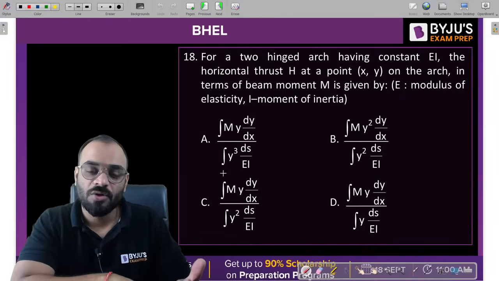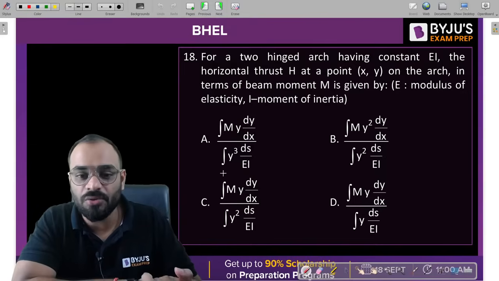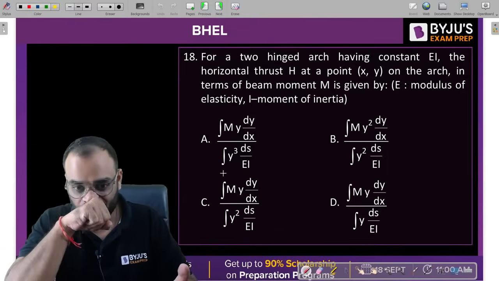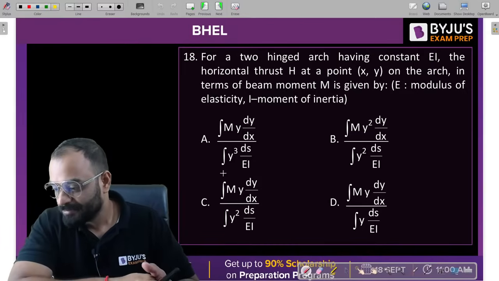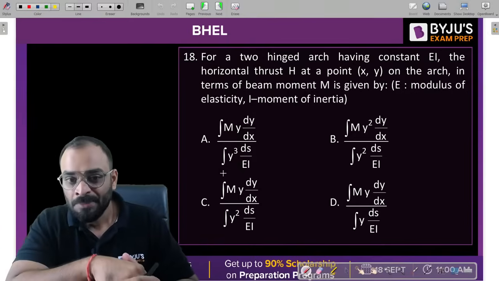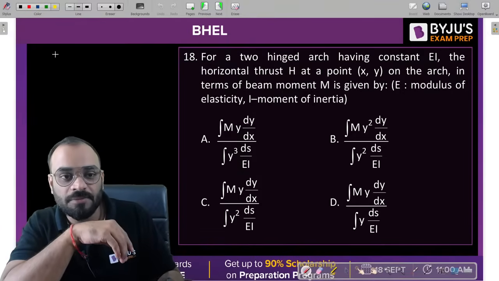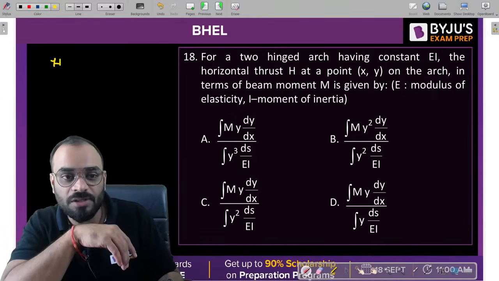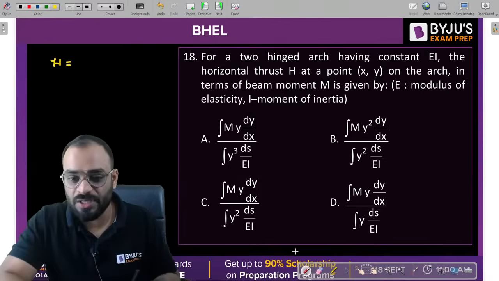Next question, for two hinge arch, if you want to find out the horizontal thrust value, how you can solve it? How you can find out the horizontal thrust value in case of two hinge arch?